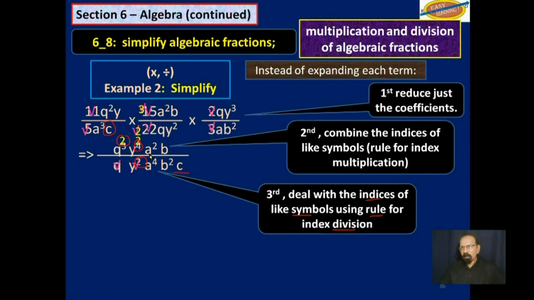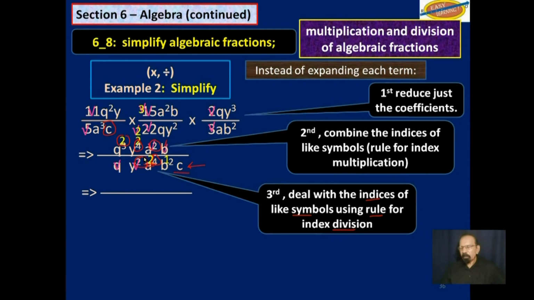And now this is the other way around. The 2 is in the numerator and the 4 is at the denominator. So you get the 2, you get an a squared below. Same thing goes for b here. 1b there, 2b on here. So you get b to the first power, and of course c remains down here.